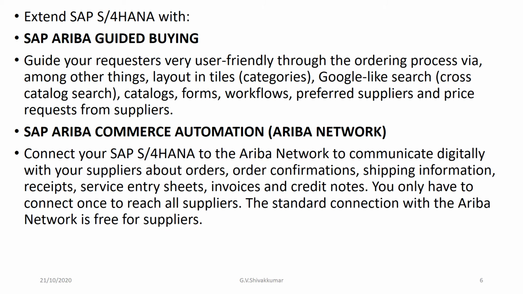Second, receive purchase order confirmation from suppliers. Third, receive ASN from the Ariba Network. The advance shipping notification can be received from suppliers, which creates an inbound delivery in SAP S/4HANA, and the inbound delivery information gets updated in the purchase order.